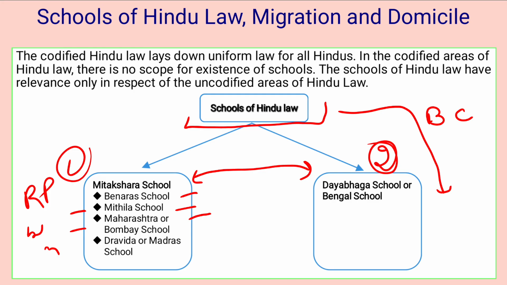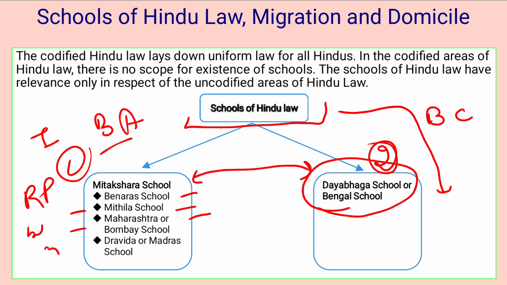If we talk about Mitakshara school, this school prevails in the whole of India except Bengal and Assam, because in Bengal and Assam, which school was prevailing? Dayabhaga or Bengal school. But the paramountcy of Mitakshara school was that if the law was silent on some points, or it was not covering some matters, this school would be applicable on those matters on which the other is silent. Okay,